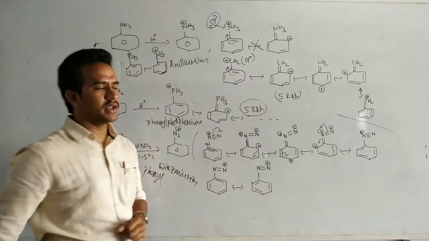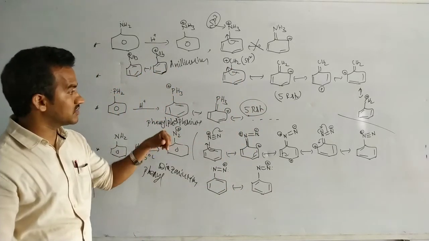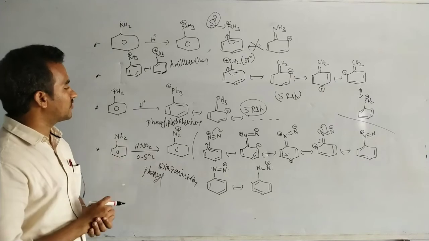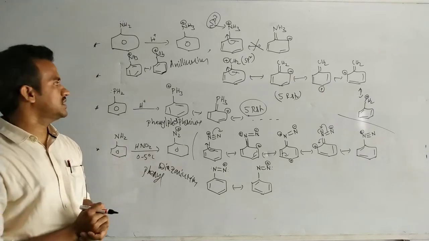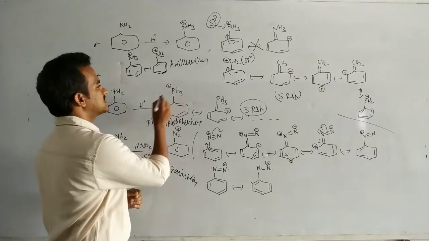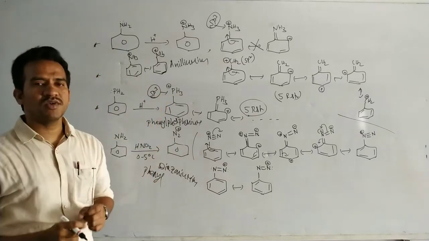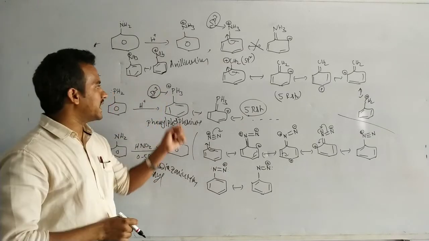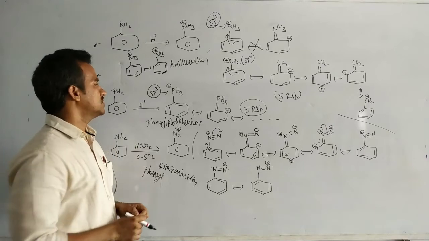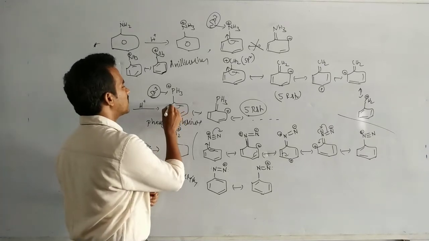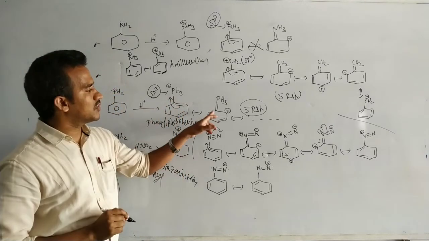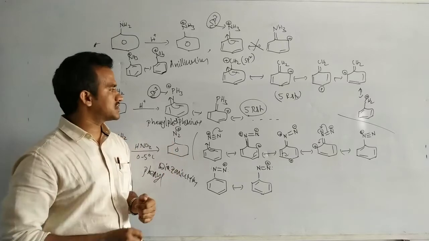Now the phenyl phosphonium ion has 5 resonating structures, like the benzyl carbocation. Why? Here the PH3 plus also has sp3 hybridization, but phosphorus is a third period element, so it has a vacant 3d orbital. Into this vacant 3d orbital, these electrons can be delocalized, and we get the different resonating structures, totally 5.